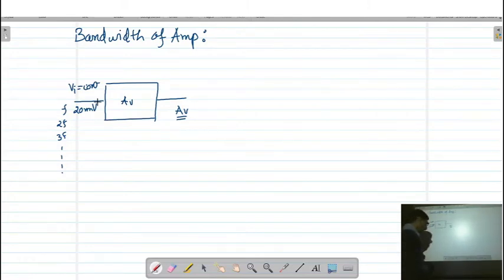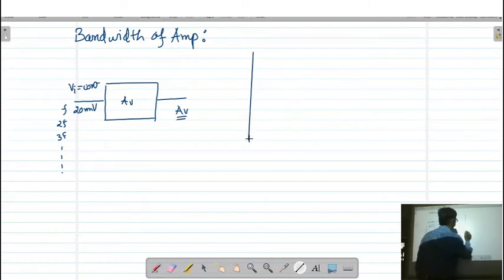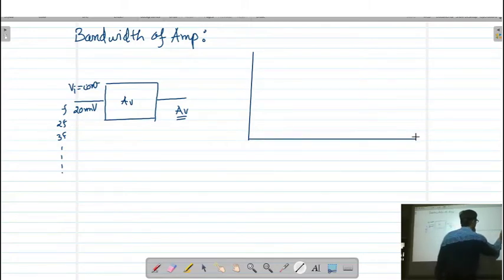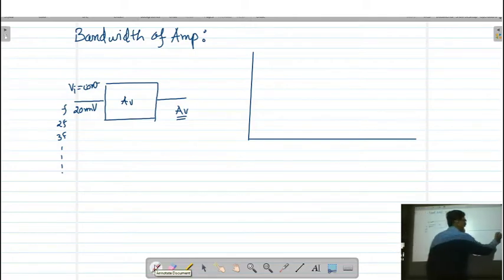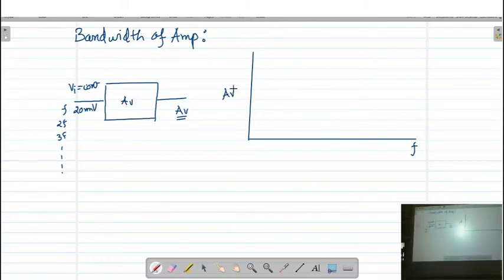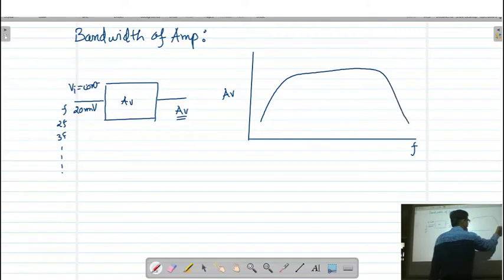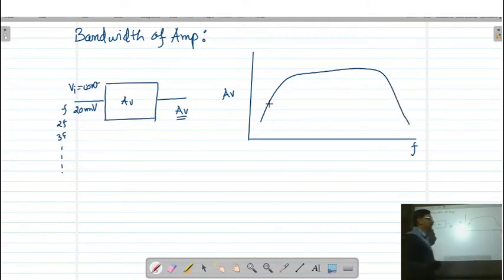And if we plot the graph of frequency against the voltage gain, then you will get this kind of response.